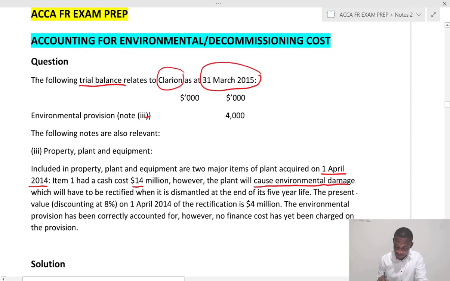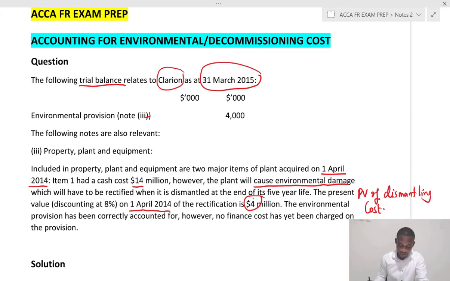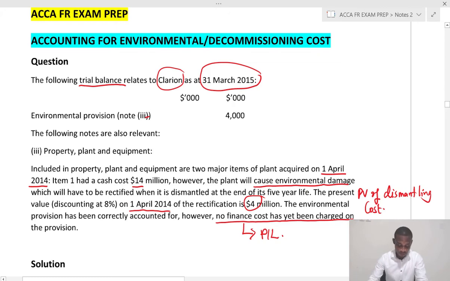So it means that the present value of the dismantling cost has been accounted for, and as at 1st of April is 4 million. The environmental provision has been correctly accounted for. However, no finance costs have yet been charged. So the impact on P&L has not been accounted for in the year.